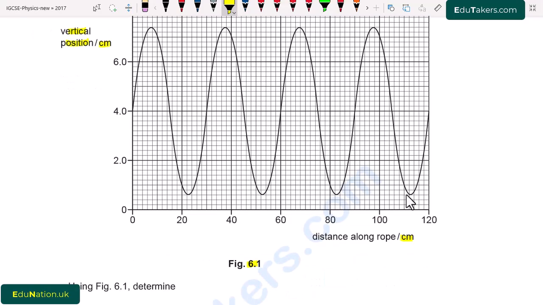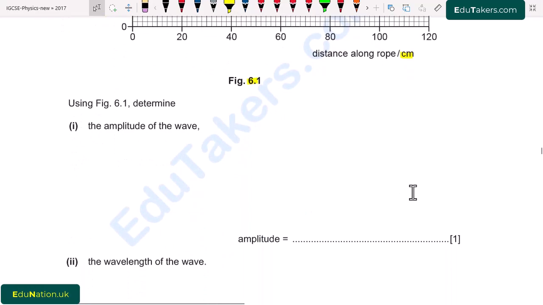For that we have to know what amplitude is. Amplitude is actually the maximum distance of a body from its mean position or mean line.